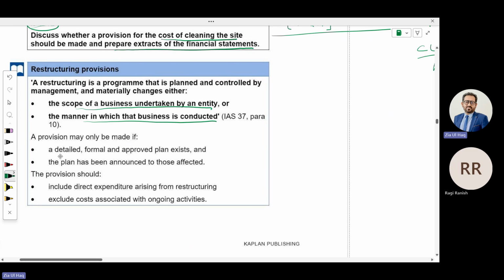So a provision may only be made if a detailed, formal and approved plan exists, and the plan has been announced to those affected. The provision should include direct expenditure arising from the restructuring. Exclude costs associated with ongoing activities, your existing business operation costs, that will not be included in the provision. Relating to new business activities and changes in the business, for that expenditure you need to create a provision.